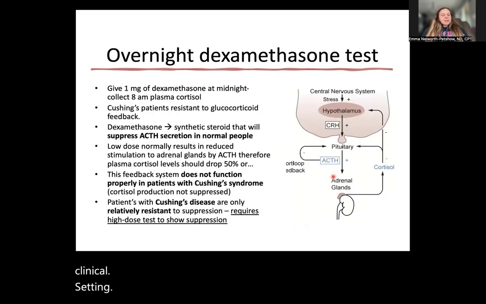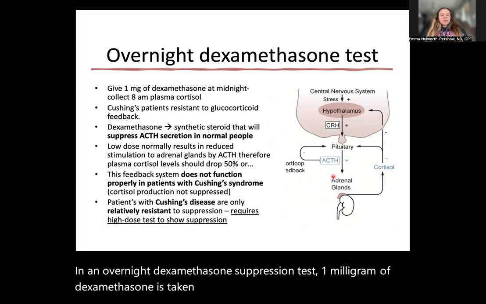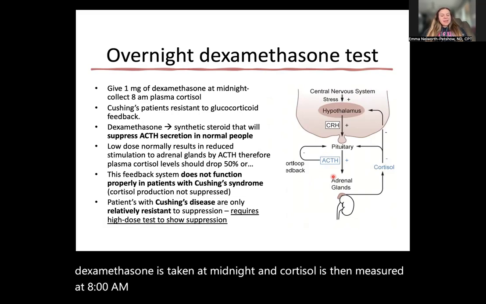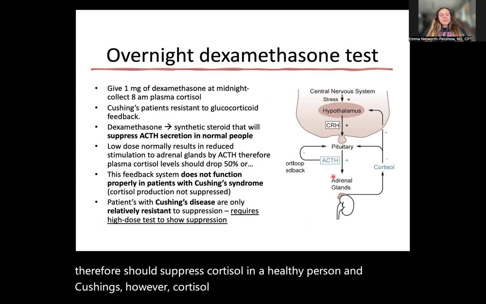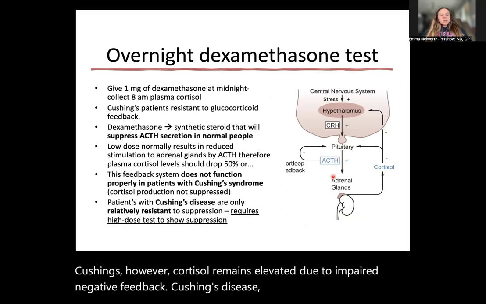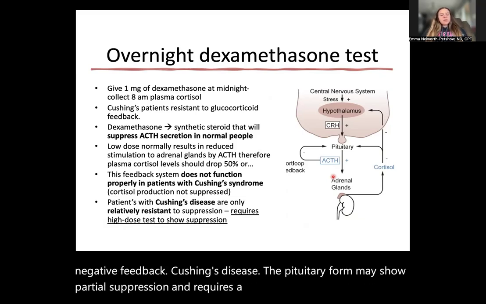In an overnight dexamethasone suppression test, 1 milligram of dexamethasone is taken at midnight, and cortisol is then measured at 8 a.m. because dexamethasone should suppress ACTH and therefore should suppress cortisol in a healthy person. In Cushing's, however, cortisol remains elevated due to impaired negative feedback. Cushing's disease, the pituitary form, may show partial suppression and requires a high dose of dexamethasone to really differentiate.